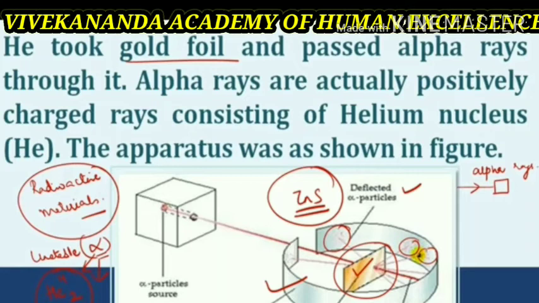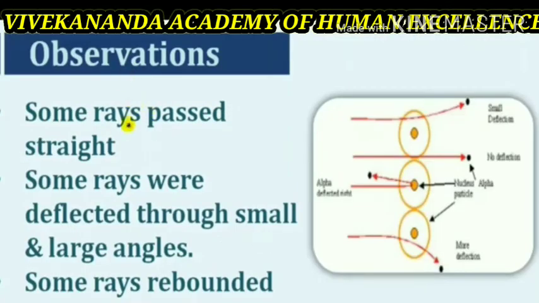So, what Rutherford found was amazing. He made the following important observations. Most of the fast moving alpha particles pass straight through the gold foil without any deflection. They go straight through the gold foil. Some of the alpha particles were deflected from their path through small angles.